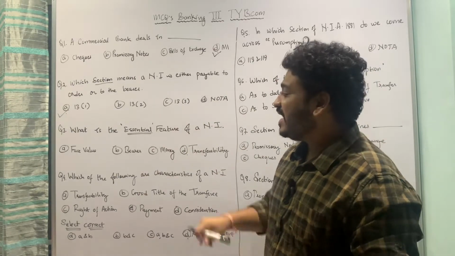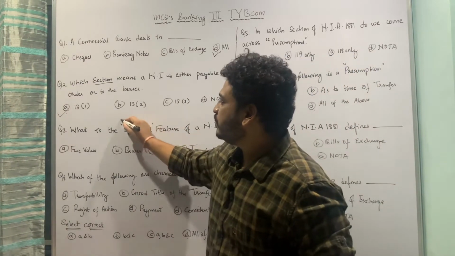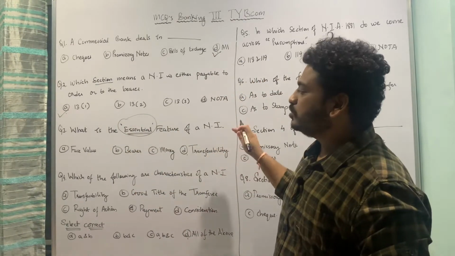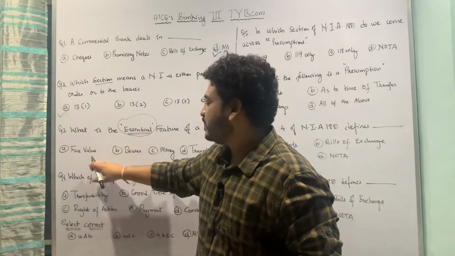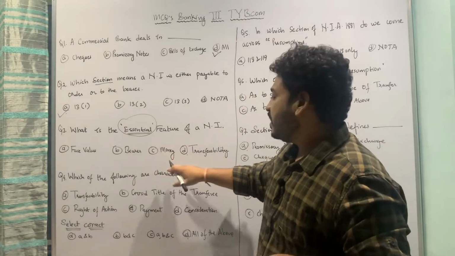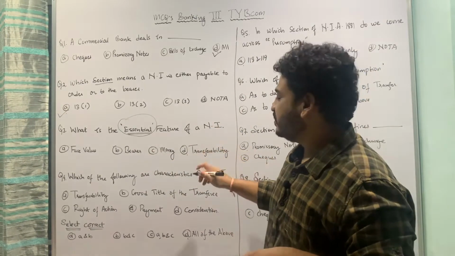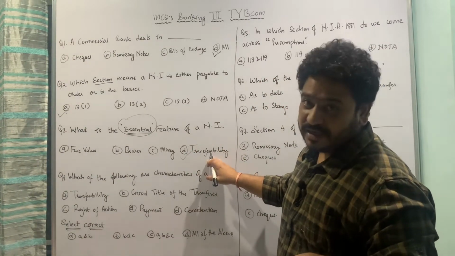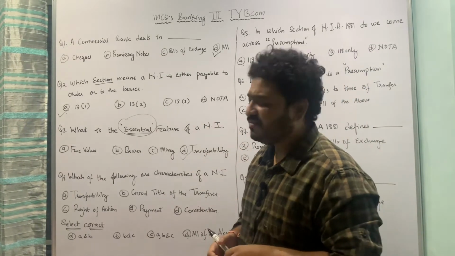What is the essential feature of a negotiable instrument? You have to make sure that you read the words carefully. What is the essential feature of a negotiable instrument? Option first is face value of the instrument, second is the bearer of the instrument, next is the money, and last is transferability. So the most essential feature is its transferability. So option D is the correct answer. Let us now move to the fourth MCQ which we have here for you.